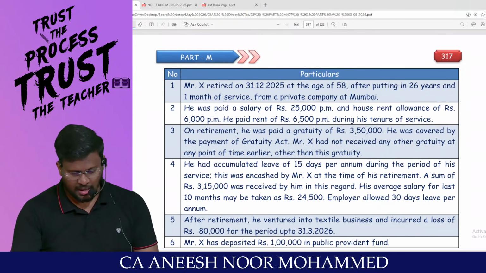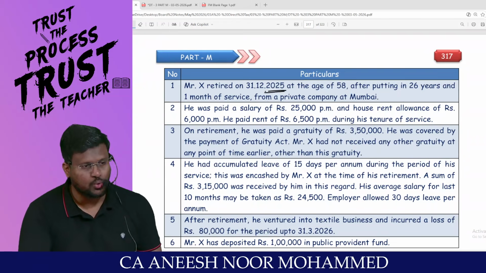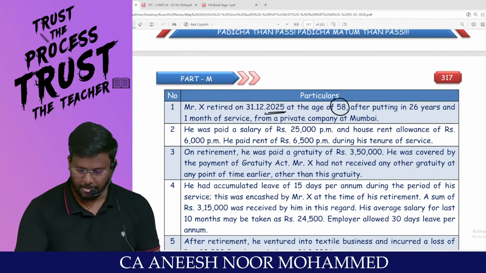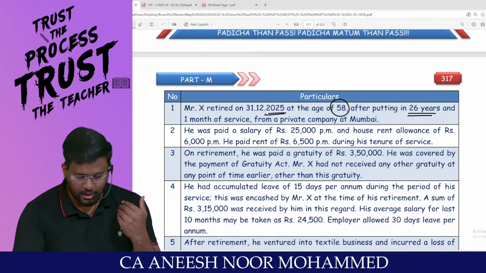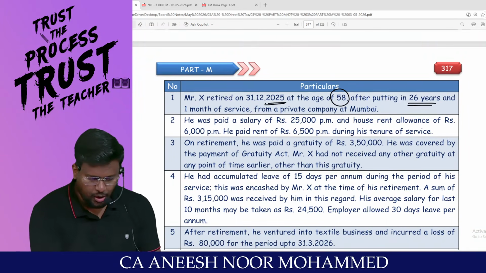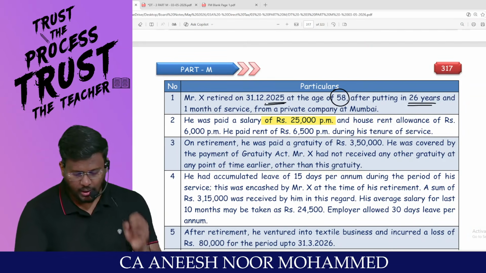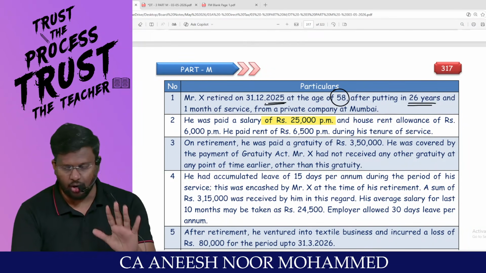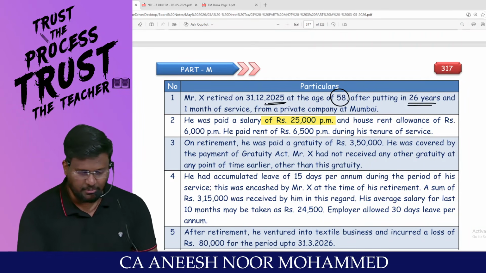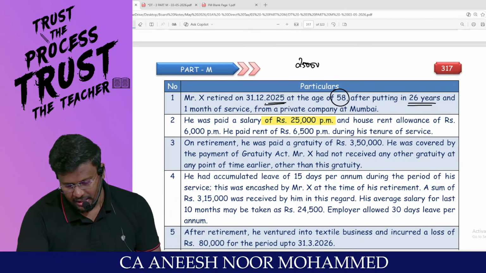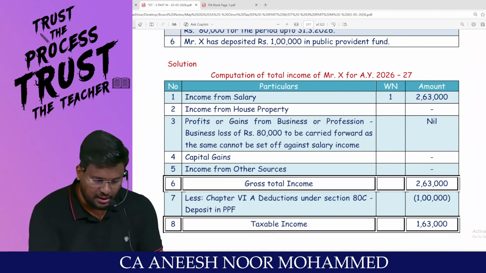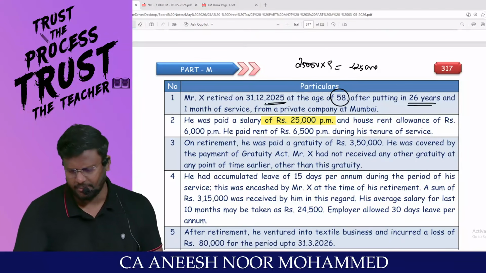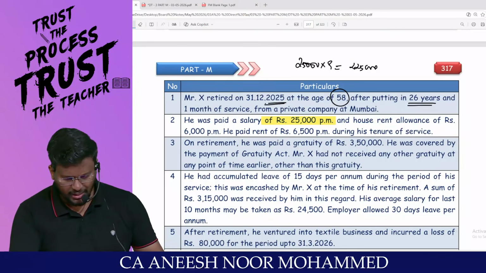Super. Mr. X retired on 31/12/2025 at the age of 58, after putting in 26 years and 1 month of service in a private company at Mumbai. He was paid a salary of 25,000 per month. So, April, May, June, July, August, September, October, November, December, 9 months he has served. So, in the current year, 25,000 into 9, 2,25,000 he would have received as salary. That's the first one, sir. Income from salary, 2,25,000.